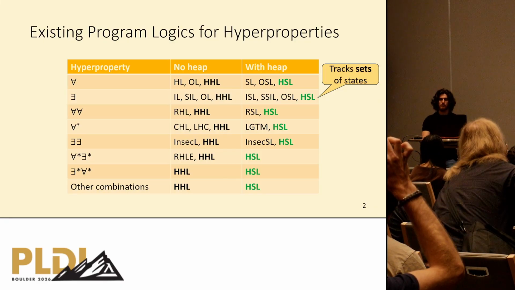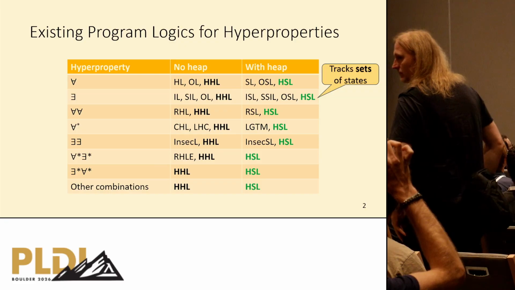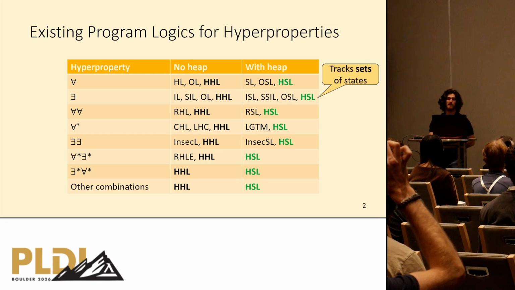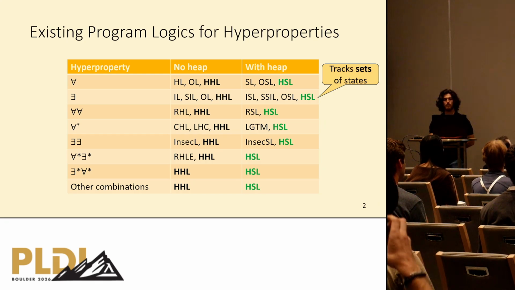Okay, so it's important here to note that hyper-separation logic allows us to reason about different hyperproperties under the one singular framework. For example, if before we wanted to reason about for all and exist hyperproperties, we needed to use two different frameworks. Now we can do that with one singular framework.